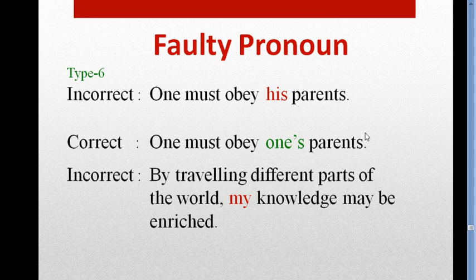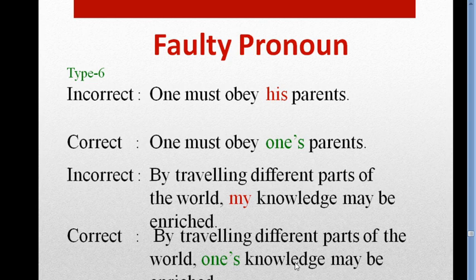So if the sentence means all, then you have to use one as universal or for all. Okay, so the right answer is by traveling different parts of the world one's knowledge may be enriched. One's means all, everybody, not me, not a specific one. Okay.